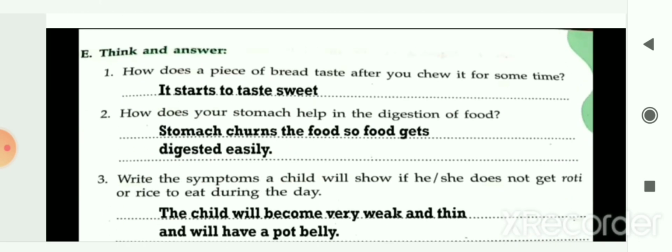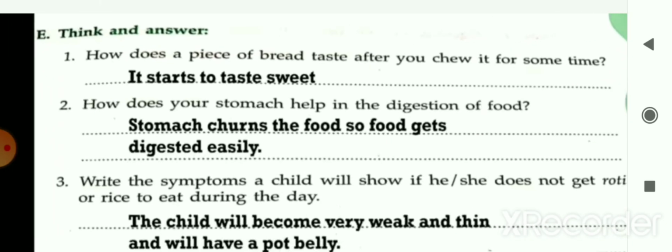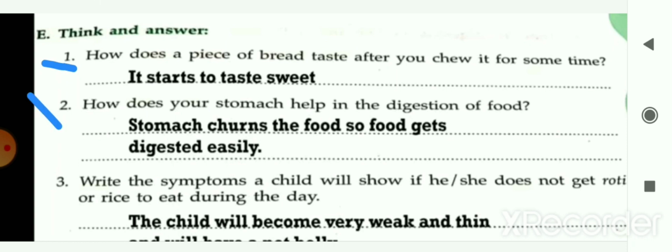Next is question answer. Think and answer. First question, how does a piece of bread taste after you chew it for some time? It starts to taste sweet. After a time, its taste will become sweet. The next is, how does your stomach help in the digestion of food? The stomach churns the food, so food gets digested easily.